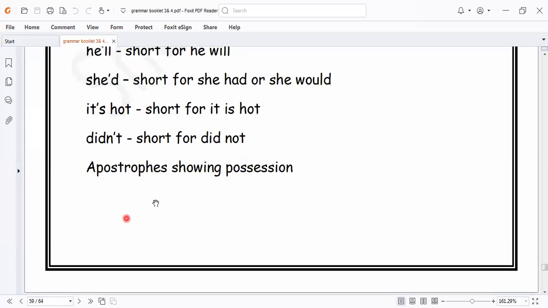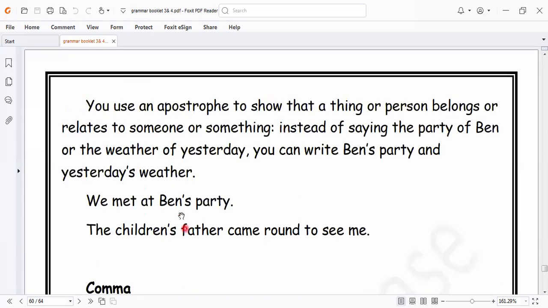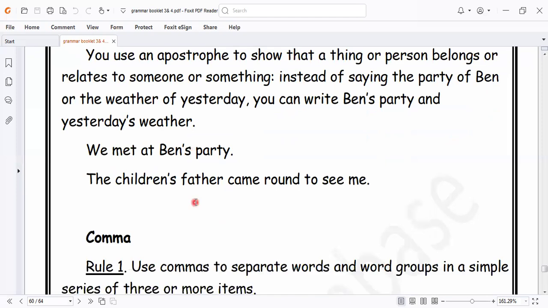You can also use the apostrophe for possession, like when we say Prince's party or Prince's bag or Ahmad's book, for example. This S is for possession, something that belongs to me. The children's father came round to see me.